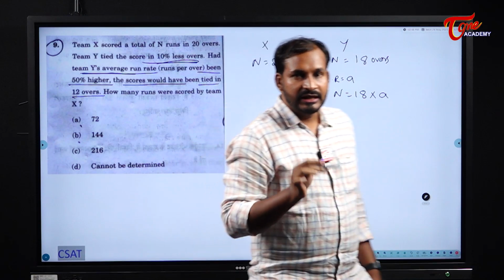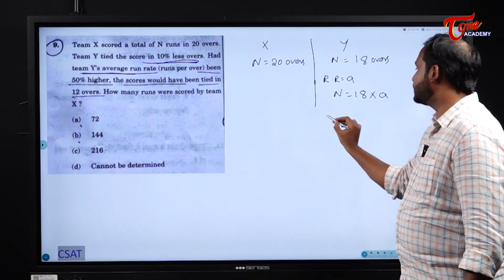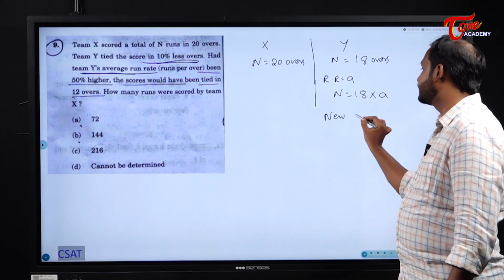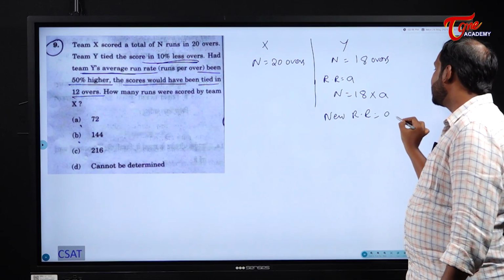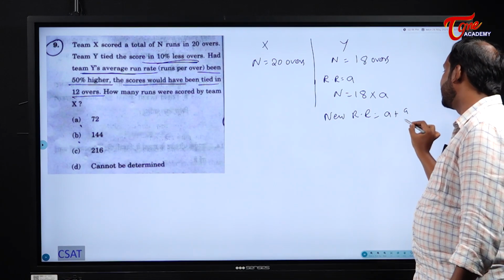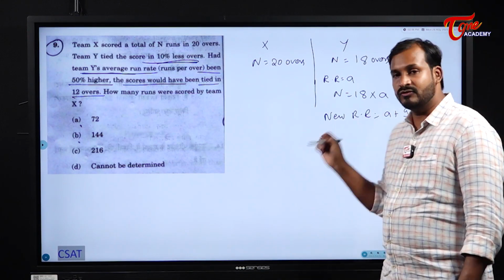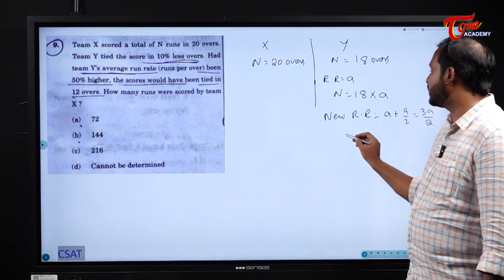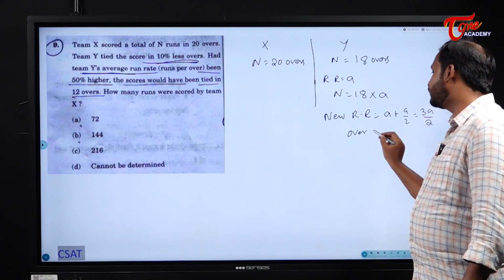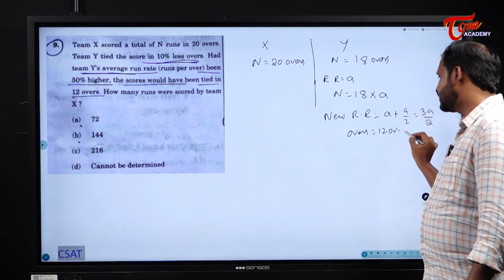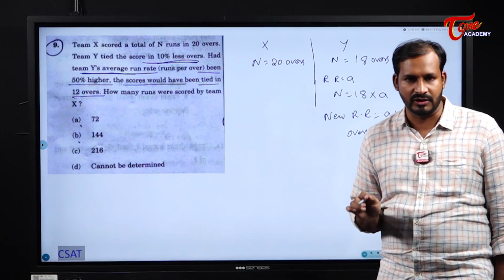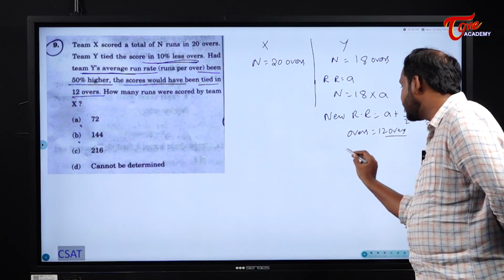That means if the run rate is increased by 50%, what will the new run rate become, students? A plus 50% of A means A by 2, so the new run rate is 3A by 2. If this is the new run rate, then the target would have changed in how many overs? In just 12 overs. That means the target gets tied in 12 overs. So according to this, n will be equal to what?